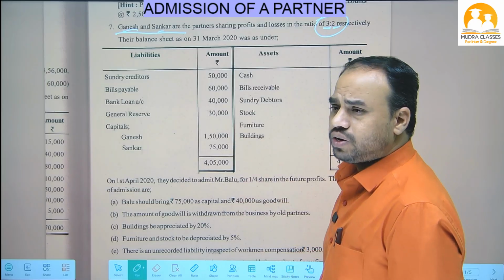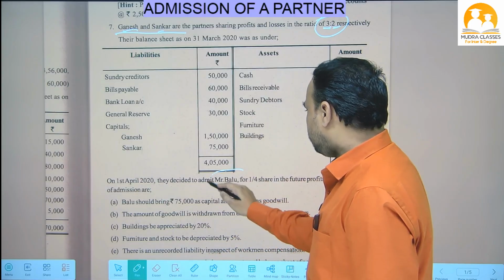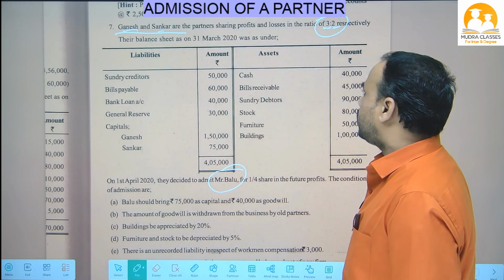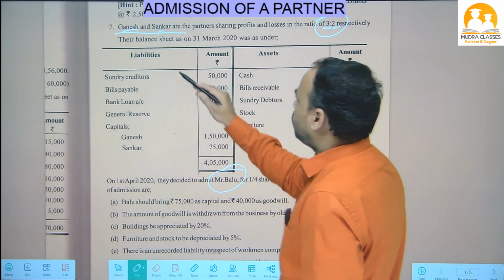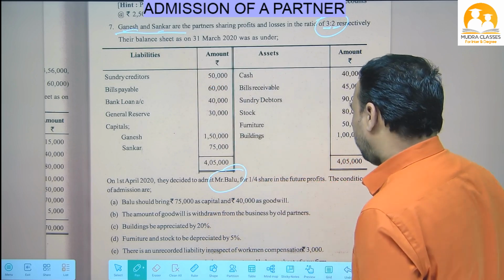Below that balance sheet, what is given? Let's see. On 1st April 2020, they decided to admit Mr. Balu as a new partner. So who is the new partner? Balu. So first of all, who are the partners? Ganesh, Shankar and Balu.